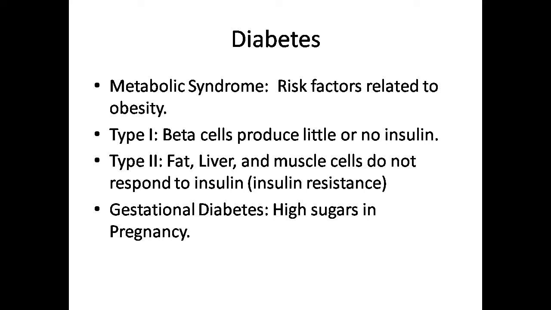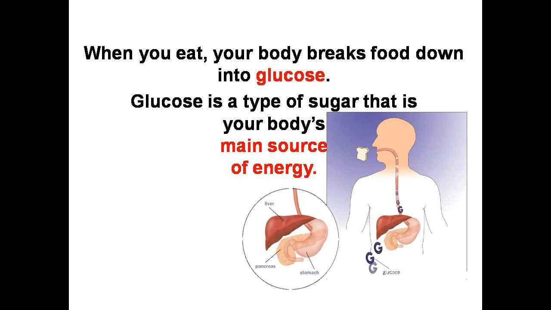Dear students, I told you that in type 1 diabetes mellitus, the beta cells will either produce very little insulin or will not produce insulin. But in type 2 diabetes mellitus, the fat cells, liver cells and muscle cells will not respond to the insulin. That's why the glucose level will increase in the blood. So now, dear students, see here a very easy and simple model.